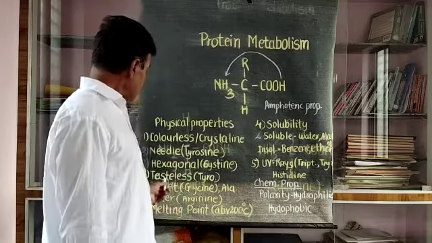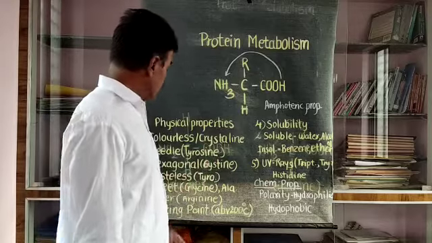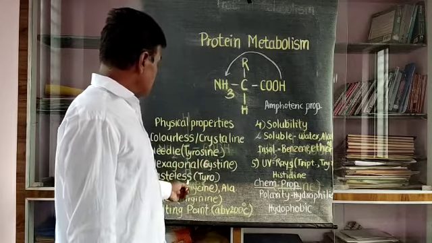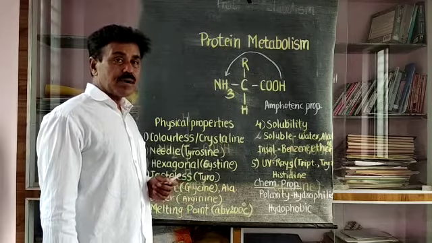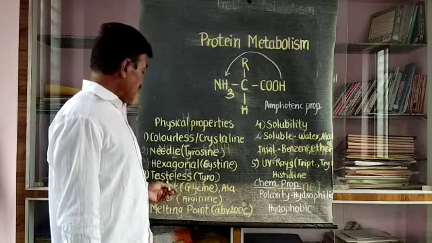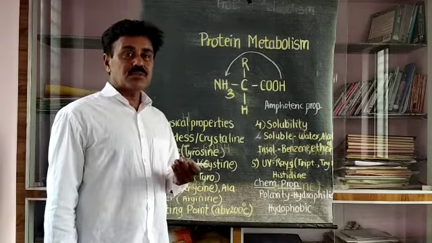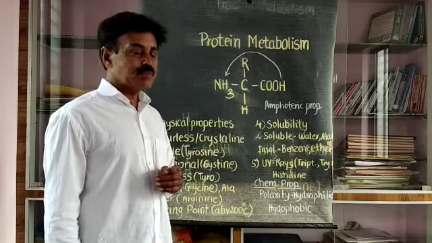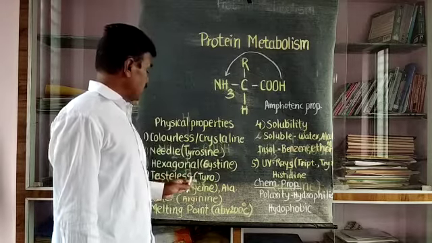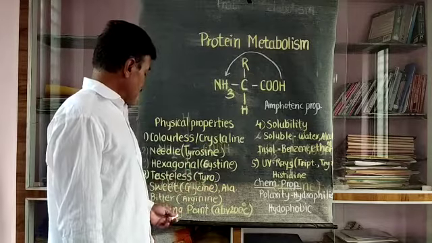The second physical property of amino acids is taste. Generally amino acids are tasteless, though they may sometimes be sweet, sometimes bitter, or have a different taste. A good example of a tasteless amino acid is tyrosine.